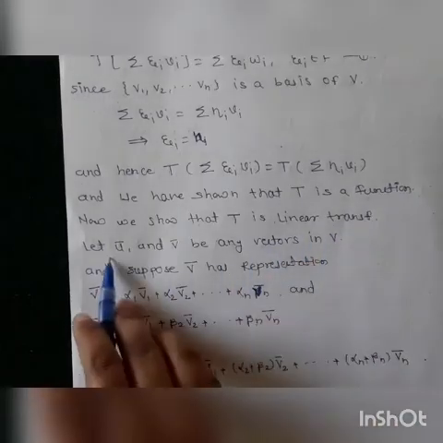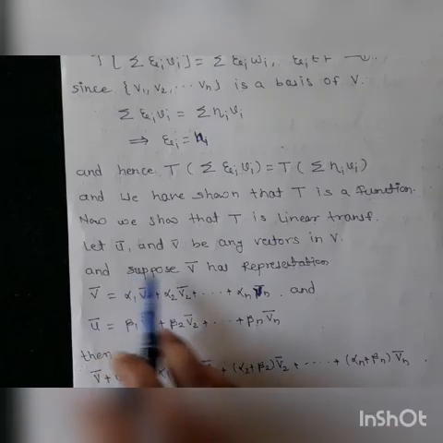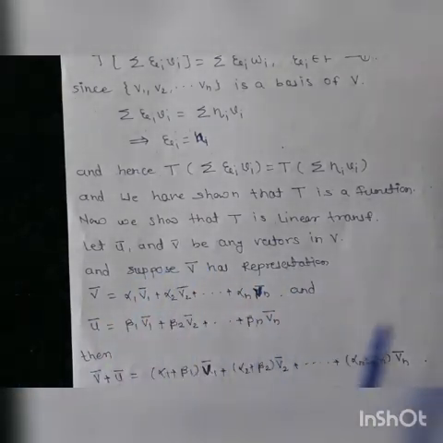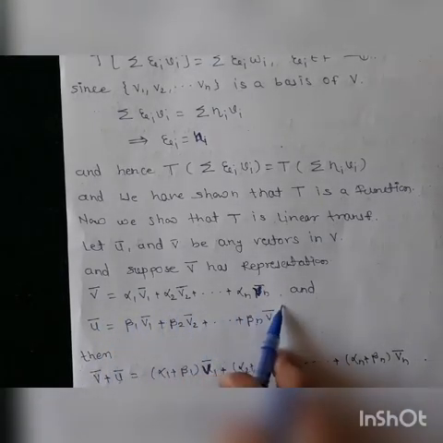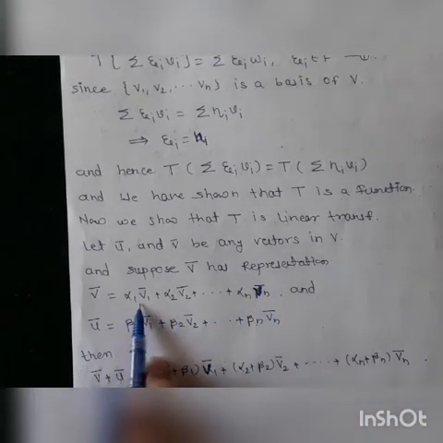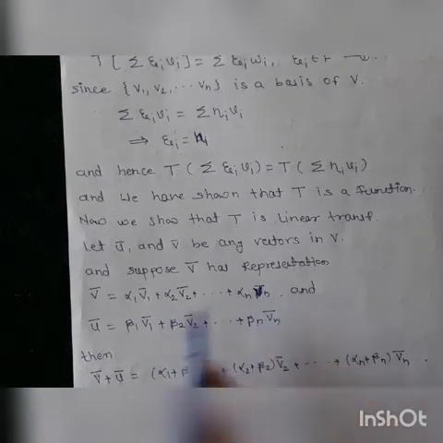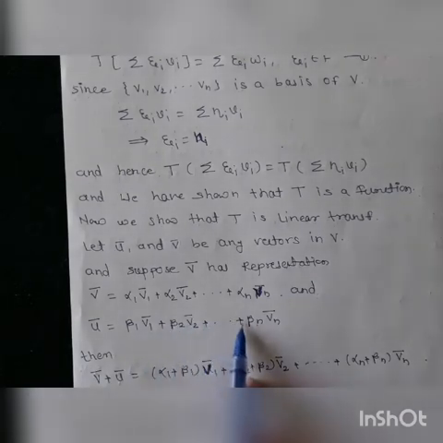For this, consider u bar and v bar, any two vectors in V. Suppose that they have representations. We know the elements look like linear combinations of the basis vectors. So v bar is equal to alpha 1 v1 bar plus alpha 2 v2 bar up to alpha n vn bar, and u bar is equal to beta 1 v1 bar plus beta 2 v2 bar up to beta n vn bar.